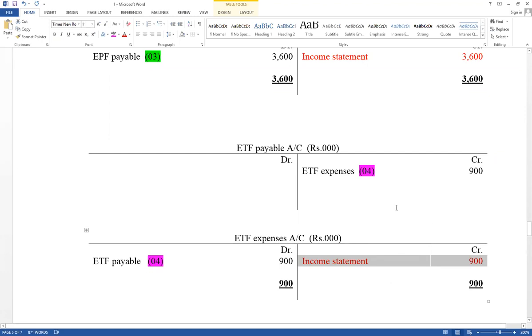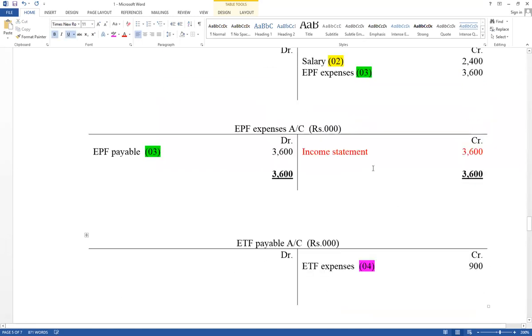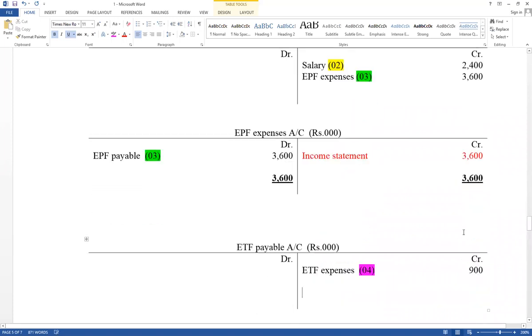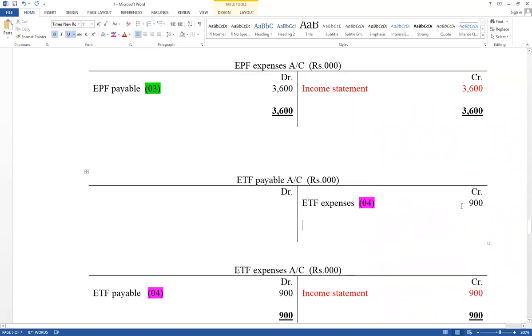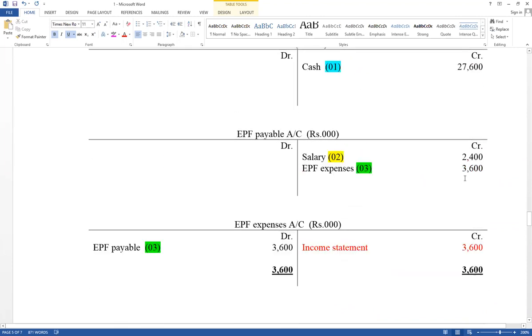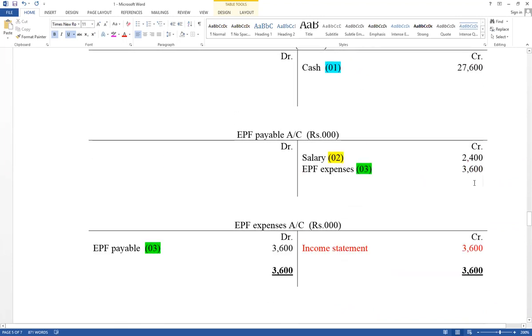And think about EPF payable as well as ETF payable. Those are liabilities. Balance should be carried down. Therefore, in EPF payable accounts, credit side increase. Those values are not closed but carried down. Therefore, credit side total amount equals 6,000.